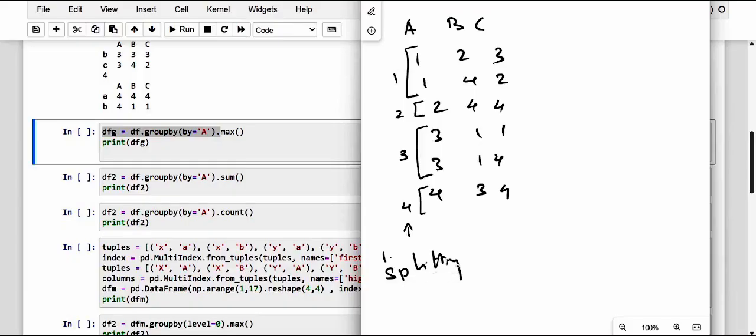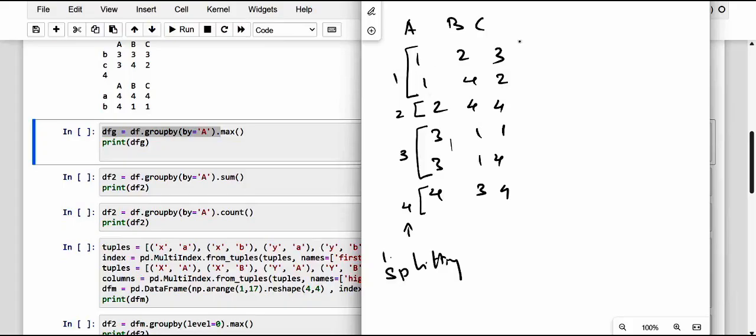The maximum value on column B of the group having 1 in column A is 1, while the maximum value on column C is 3, which we take as the second one. The maximum value of column B of the group having the value 2 is the exact third one. Now let me combine this with the formation.